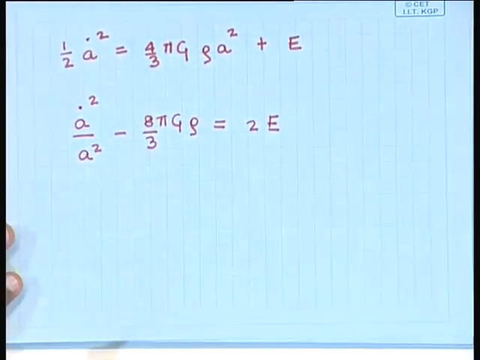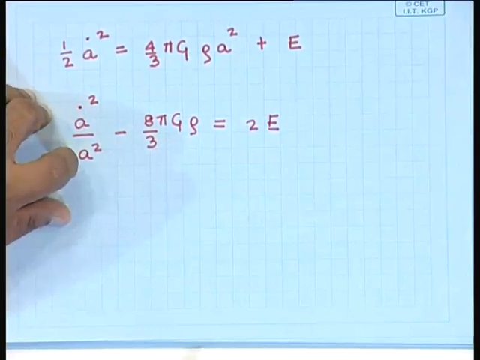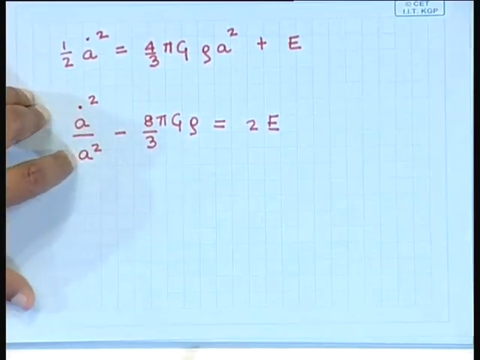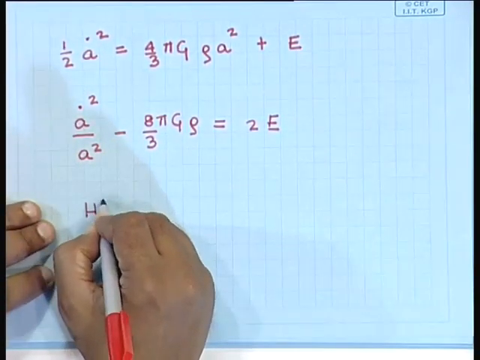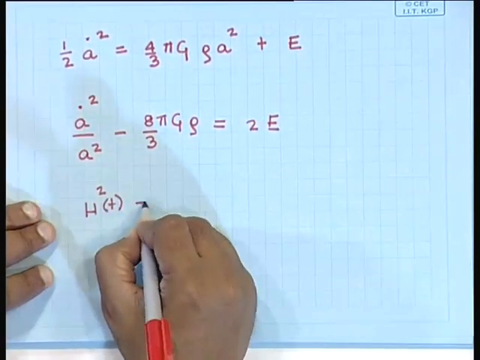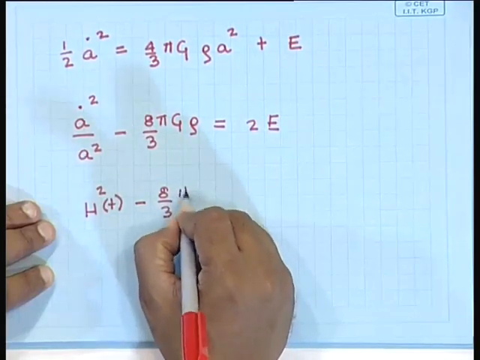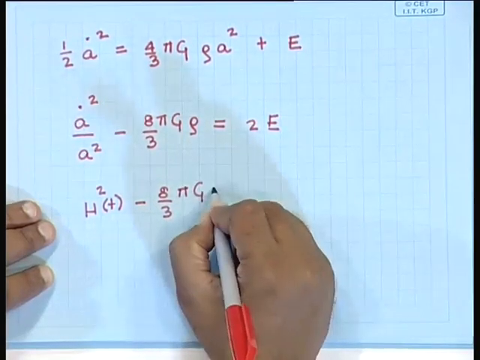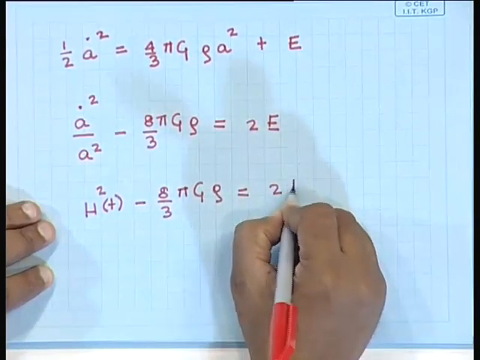This term over here, a dot by a square at any instant of time, is what is called the Hubble parameter. So, this equation essentially is h square at any instant of time minus 8/3 pi g rho is equal to 2E.